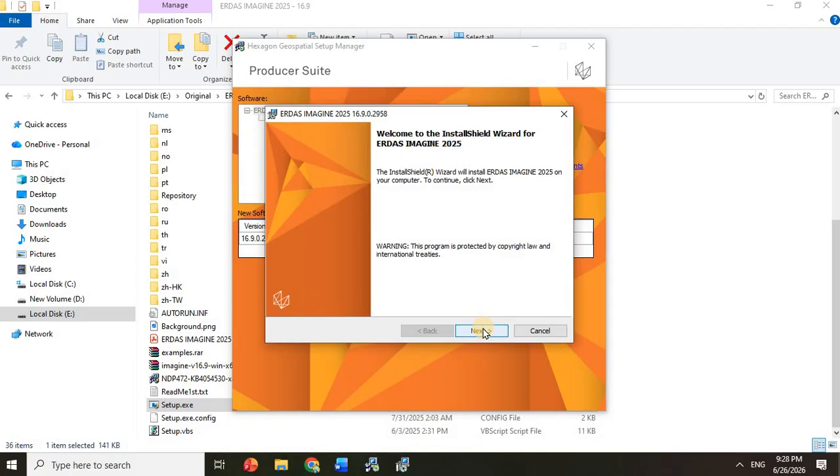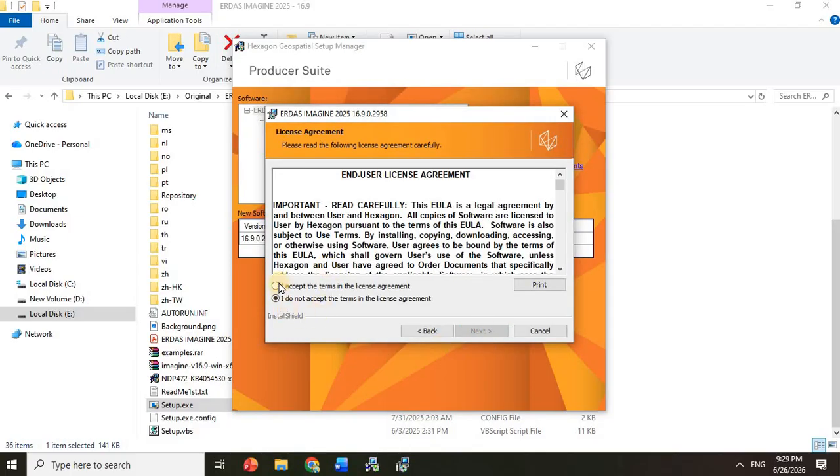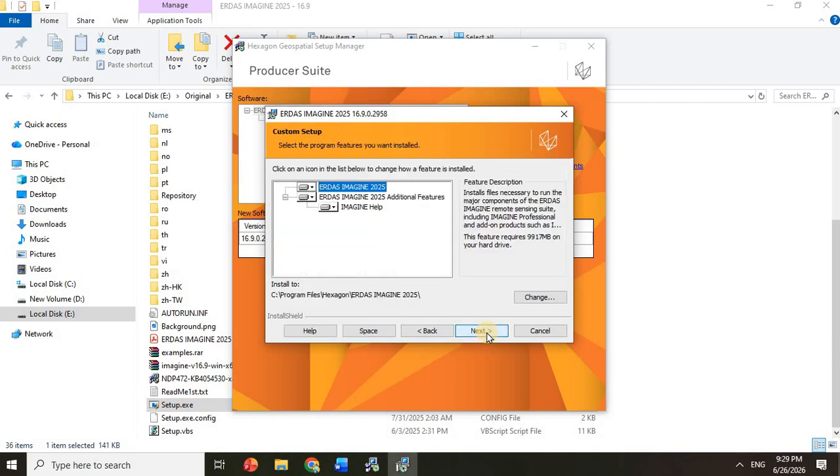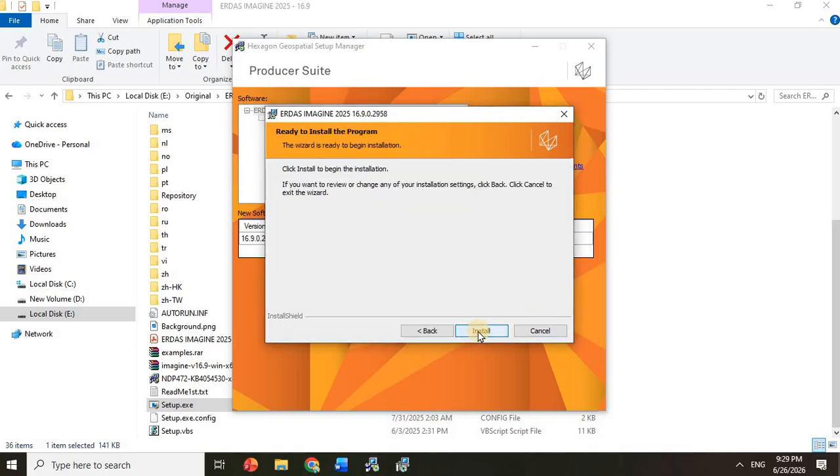Click next. Click I accept terms. Click next. Click next. This is the path where ERDAS Imagine will be installed. You can change it to be any other folder rather than the C folder, or you can keep it as it is. Click next. Click install.